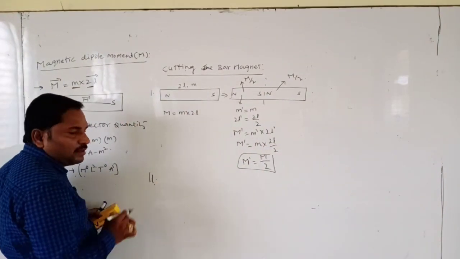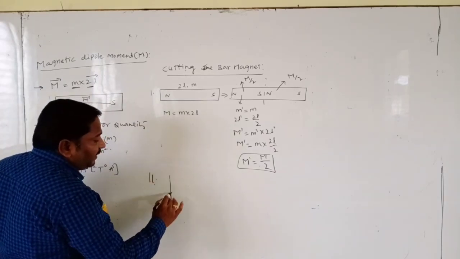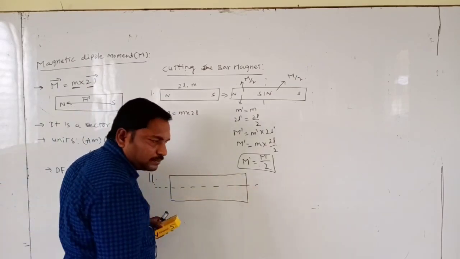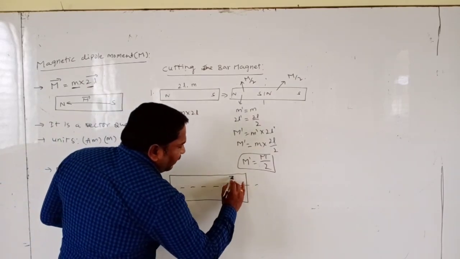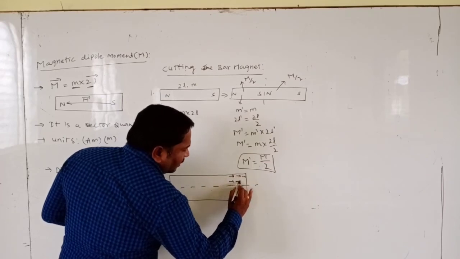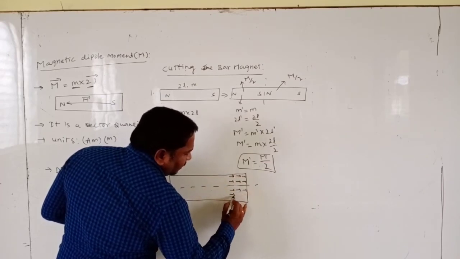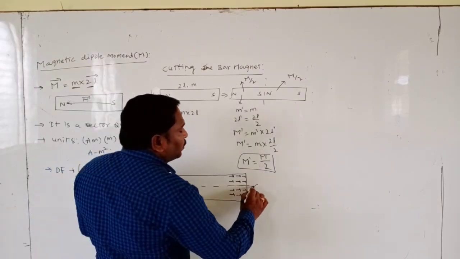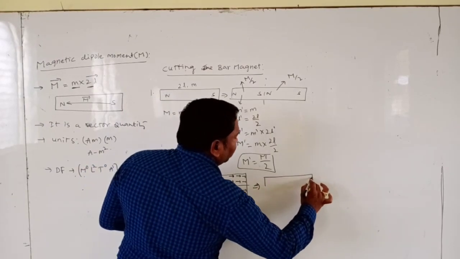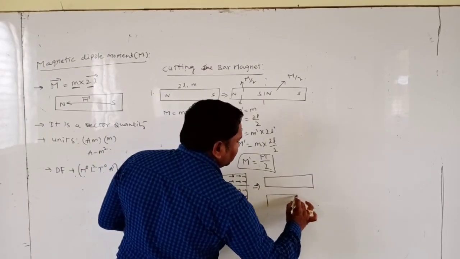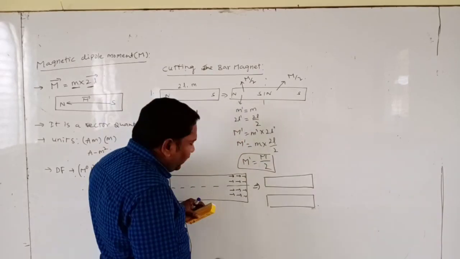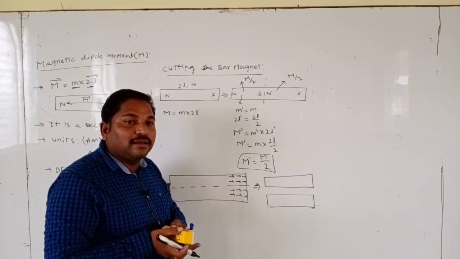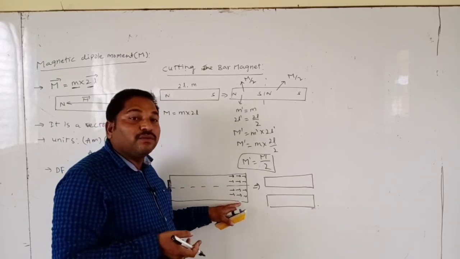Second one, suppose we divide the bar magnet along the axial line like this. See, how many pieces are formed? Two pieces. Two bar magnets are formed. This is one bar magnet and this is another bar magnet. Here length of bar magnet remains the same, but what happened? Pole strength becomes half.